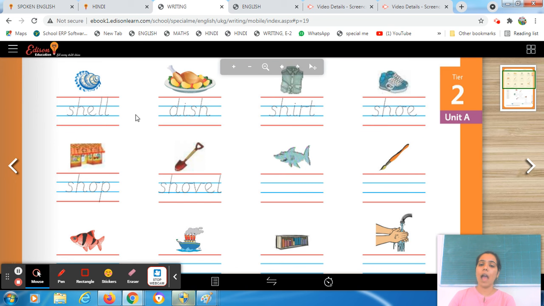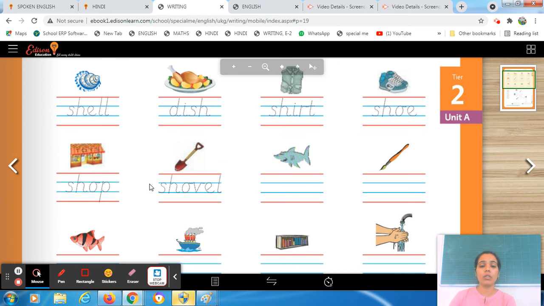Now each and every word has the same blend, the sh blend. See, here the sh is in the beginning. If you see this one, here the sh is in the end. Here also it's in the beginning. Here, beginning, right?